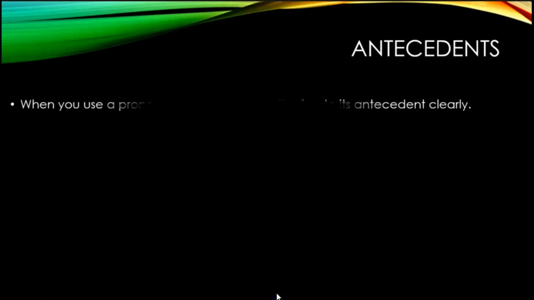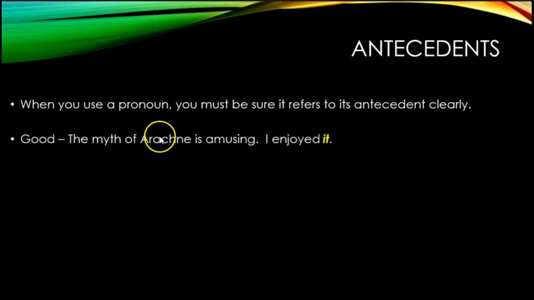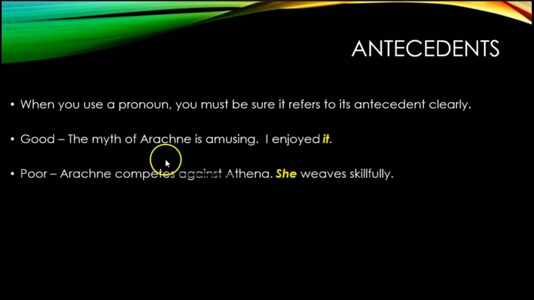Okay, so when you use a pronoun, you must be sure it refers to the antecedent clearly. This is an area where I find students typically need to work on. So, the myth of Arachne is amusing. I enjoyed it. This is good. It is clearly referring to myth. However, a poor use of a pronoun: Arachne competes against Athena.